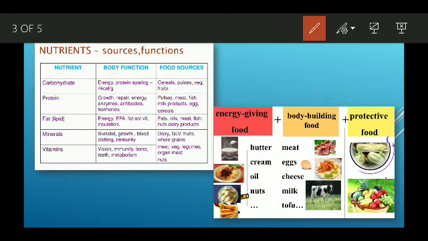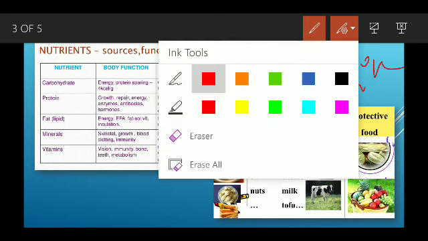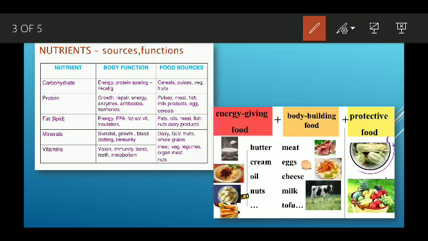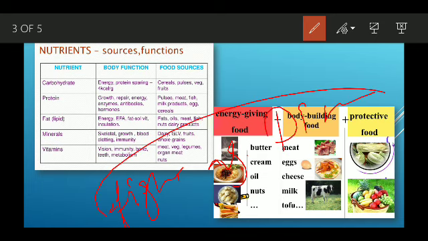So why do we need protein? Proteins are needed mostly for the bodybuilding purpose, for our proper growth, and to fight against disease. So for that purpose these proteins are required. Growth, repair, energy, it is given here.